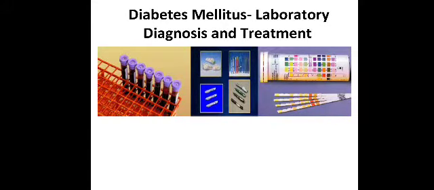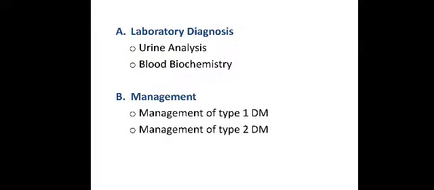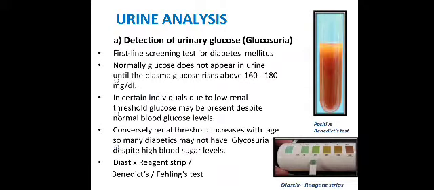Coming towards the last section of the topic, which is laboratory diagnosis and treatment. Laboratory diagnosis includes urine analysis and blood biochemistry to confirm the case of diabetes mellitus, and finally the management of type 1 and type 2 diabetes mellitus.